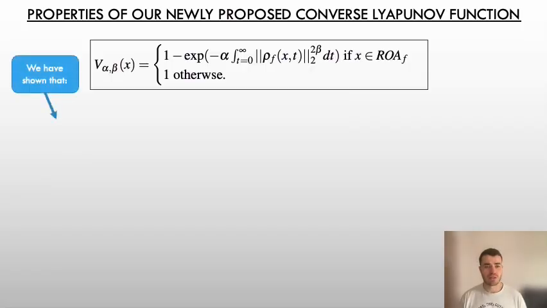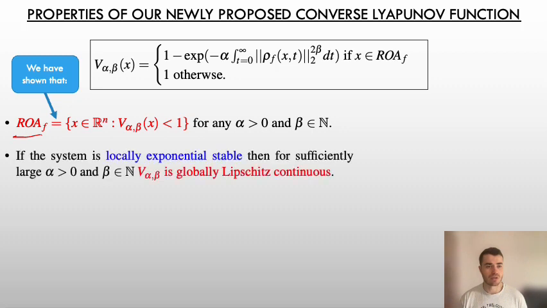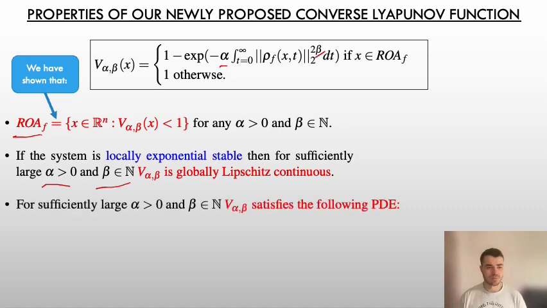So in this box, it's our converse Lyapunov function again. And in our previous work from last year, we showed that the 1 sublevel set of this converse Lyapunov function equals the region of attraction. And if we assume the system is locally exponentially stable and for well-chosen parameters alpha and beta that appear in our converse Lyapunov function, we can show that this Lyapunov function is Lipschitz continuous.